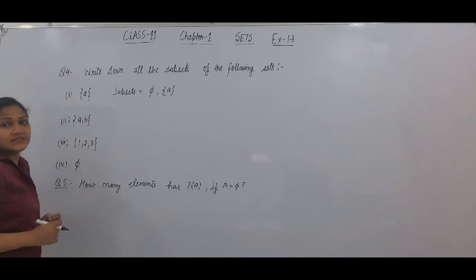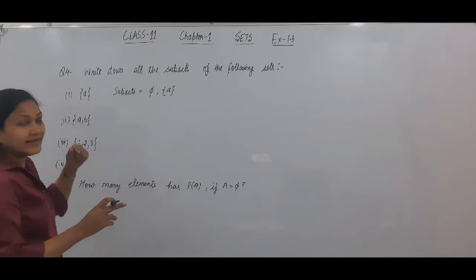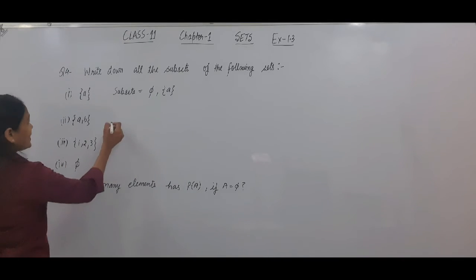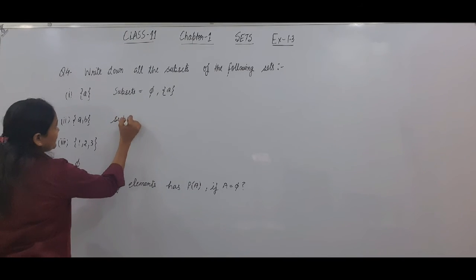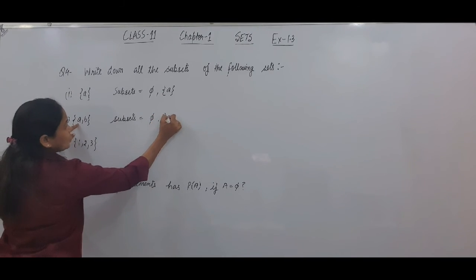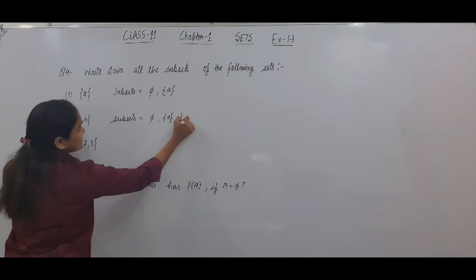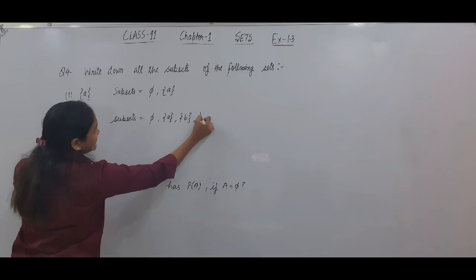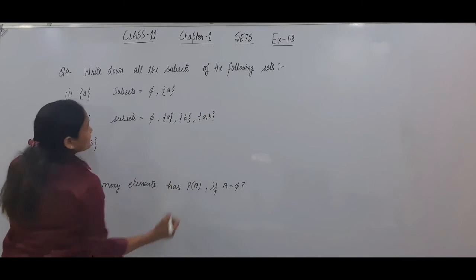Now the number of elements in the second set is 2. So there are 2 raised to power 2, 4 subsets will be there, and the subsets will be: first is phi, then the singleton set {A}, the singleton set {B}, and itself is a subset of this.